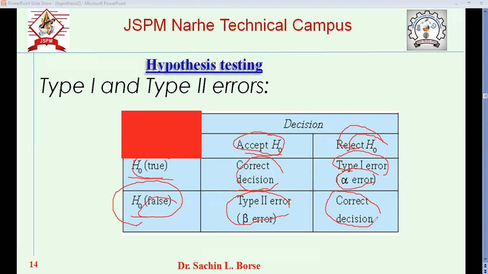So what is happening? Error means what is happening. When it is true, we should accept this. When it is not true, we should reject this. When it is not happening, then whatever is happening, we call it as what? Error. We call it an error because it can give some problem to your organization.